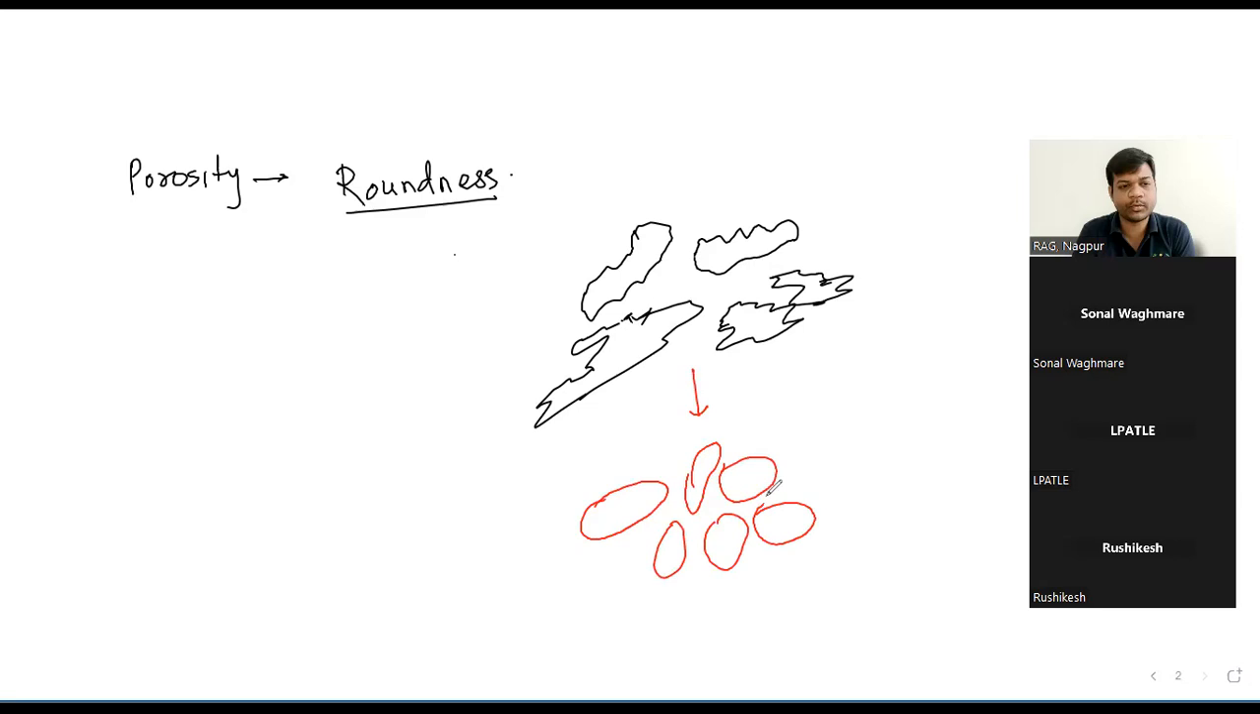Now, consider a scenario when both these two types of clasts, or materials, are making rocks. They are converting into rocks. If these materials consolidate to form a rock, what will happen? They will fit into each other like a jigsaw puzzle.